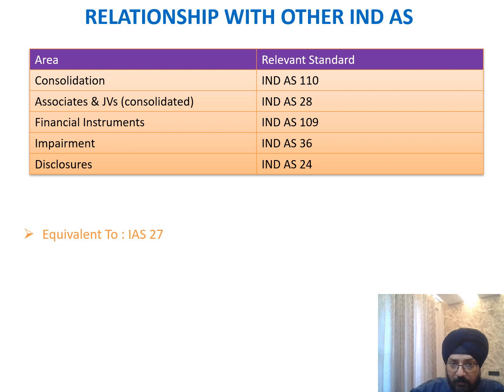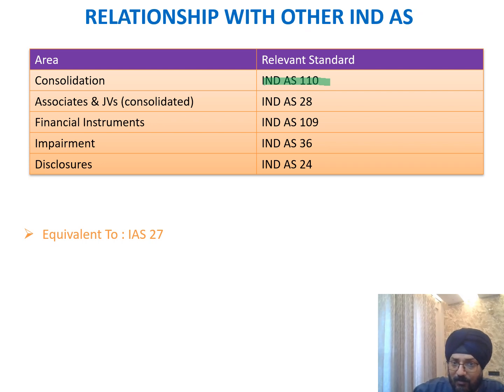Now we'll quickly try to link this Ind AS 27 with some of the other Ind AS that are very closely aligned with financial representation and the financial statements. Consolidation, which is Ind AS 110, is very closely associated with the CFS, and requires the rules and methods and ways it has to be presented in CFS. Ind AS 27 is a bit different from that with respect to the method in which the investment in the associate, subsidiary, or joint venture needs to be presented.